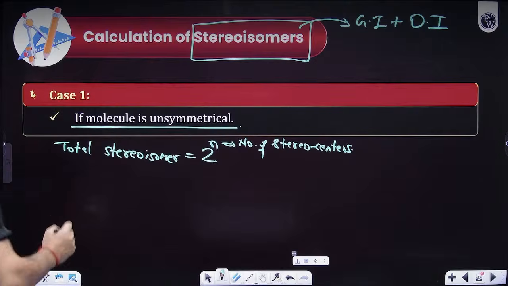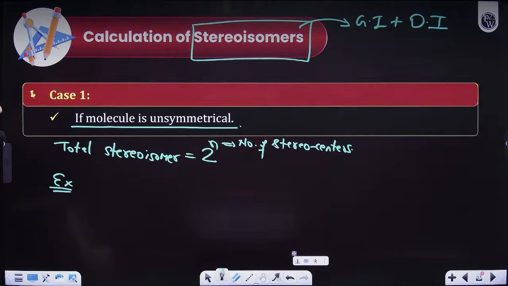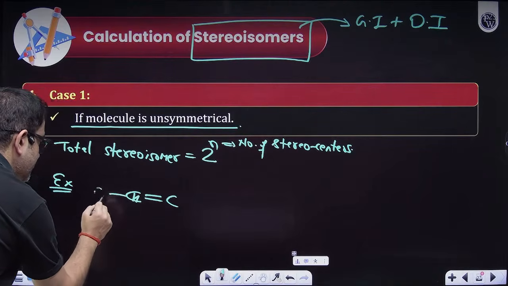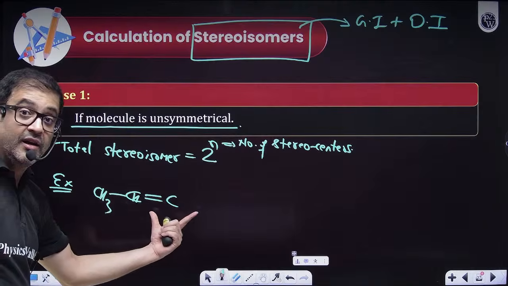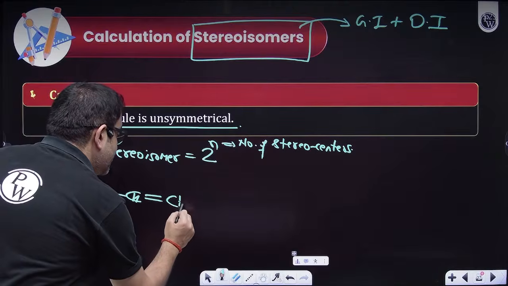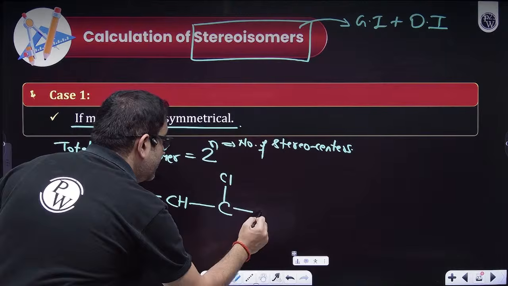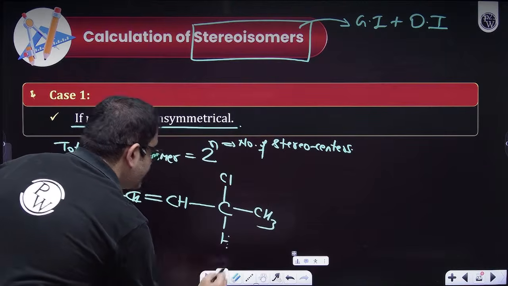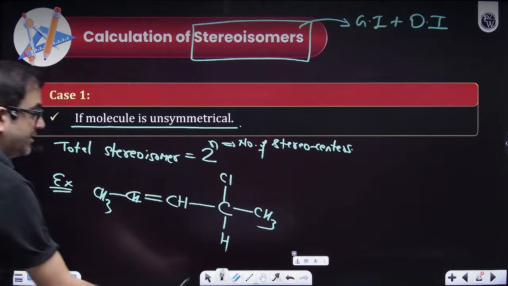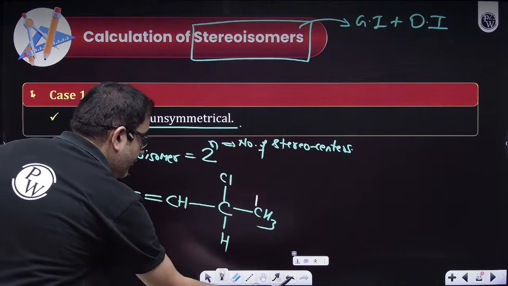Let's say I have this example: a double bonded carbon. This is H, this is CH3. So this is a geometrical stereo region. And let's say this is H, this is C, and this C is also having chlorine, methyl, and hydrogen. If I want to name this compound, it is not symmetrical. You have to number this compound from this side only.